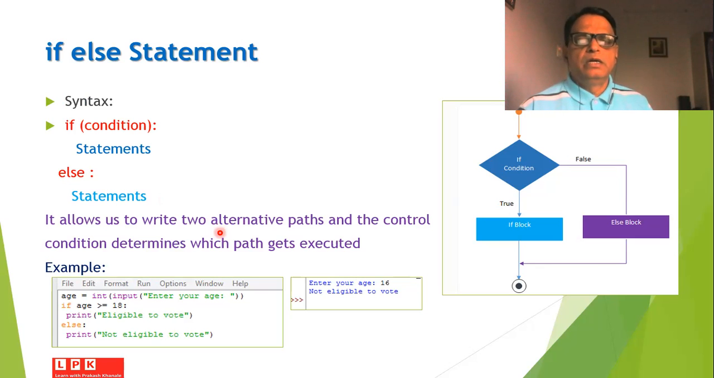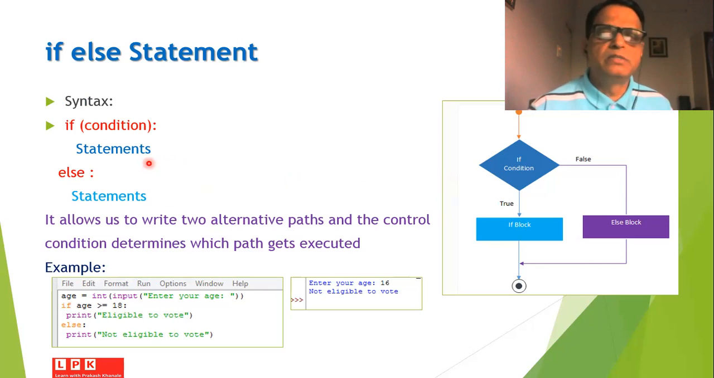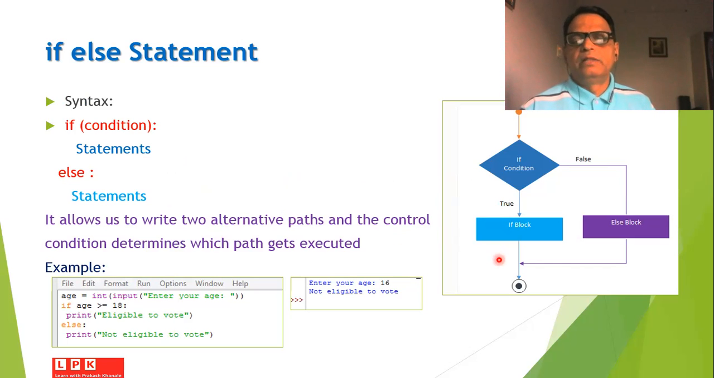Based on the condition, either the first part of the statement will be executed or another part of the statement will be executed. So if the condition is true, then the if block of statements, that is the first indented statements, will be executed, and then the control will be transferred to the next statement. If the condition becomes false, then the else block of statements will be executed, and then the control will be transferred to the next statement.